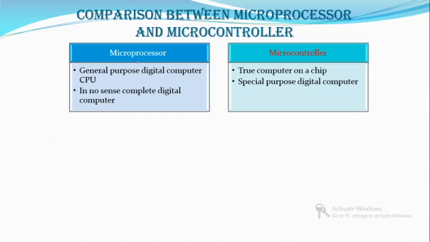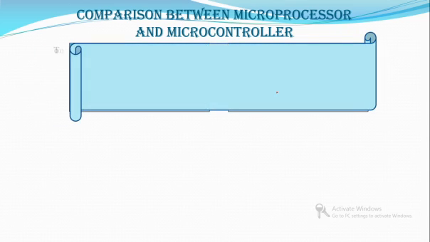Because in addition to the microprocessor, it has some amount of memory and some amount of input-output devices, that means peripherals, and clocking and oscillator circuits. Okay, so here you can consider microcontroller as a special purpose digital computer. Those are designed to perform some special application. So their memory will be limited and input output devices will be very specific for that particular application alone.